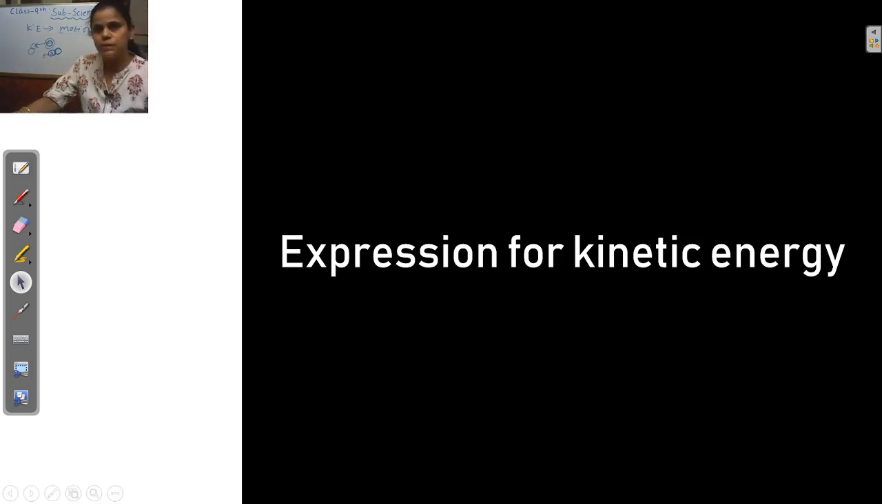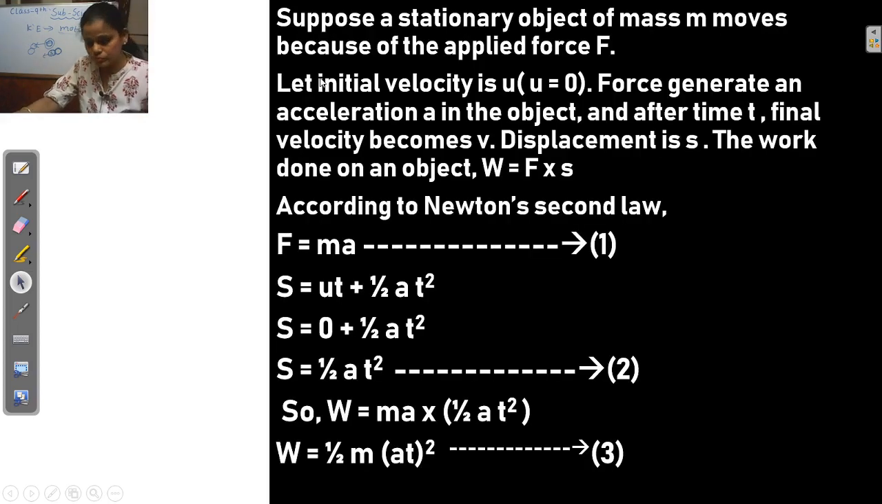And the next one is the expression for kinetic energy. We will see here the expression for kinetic energy. What is kinetic energy? Kinetic energy means the energy that any object has because of its motion. That means our object is in motion. To derive the expression for kinetic energy, this is a very important question. So suppose, first you have to write the assumptions, all the assumptions here.